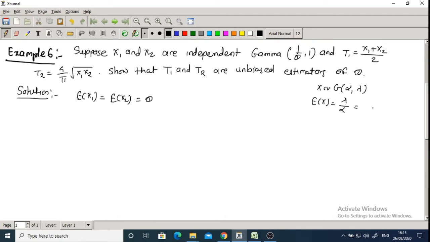So here alpha is 1 upon theta and lambda is 1. So 1 divided by 1 upon theta. So answer is theta. That's why we write here expectation of x1 is equal to expectation of x2 is equal